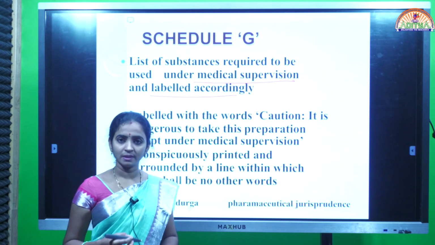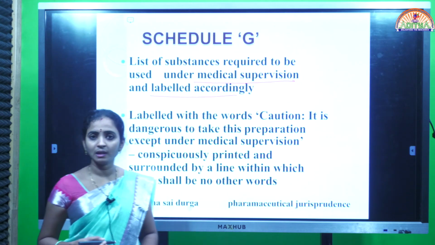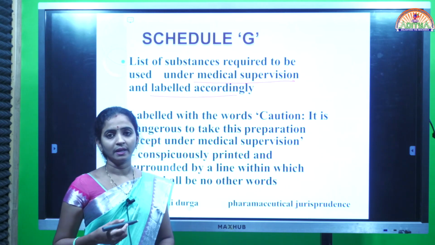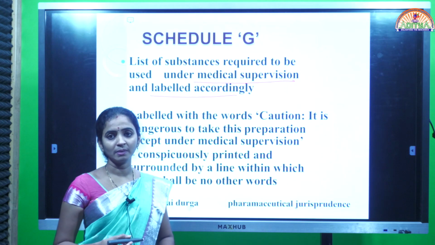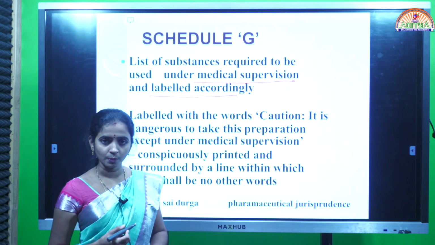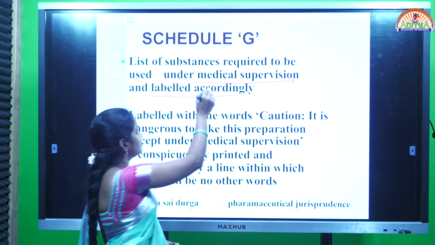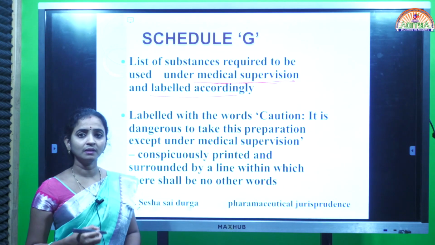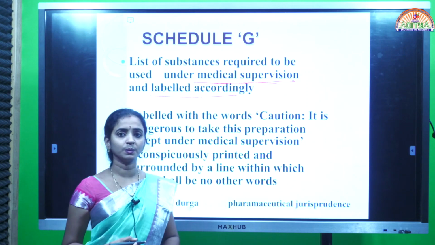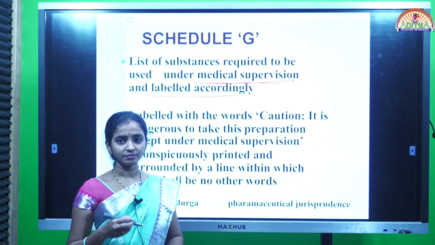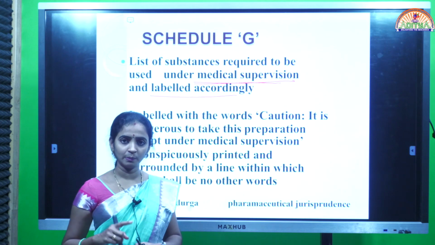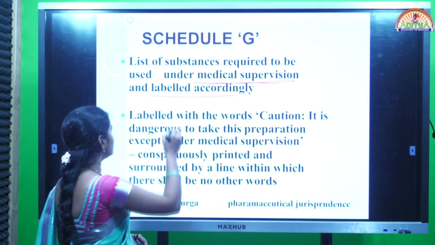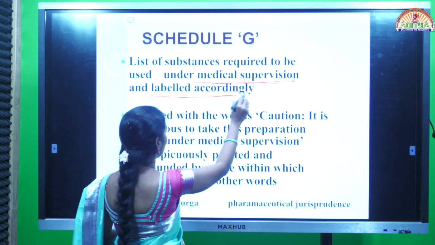First of all, if there is any change in the sugar levels of our body, we have to approach the concerned doctor, and take medicine only after the doctor suggests it. That is nothing but under medical supervision. The doctor should suggest a particular medication to the patient. Then, with the help of the prescription, we can get the medicine from the pharmacy, and the drugs should be labeled accordingly.